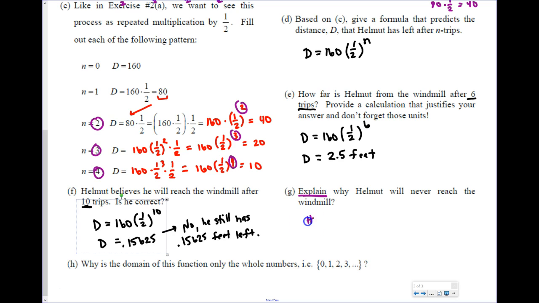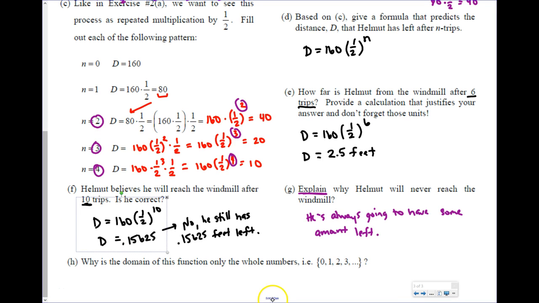So he's always going to have some amount left because he just keeps halving it every time. He doesn't actually say, okay, I'm almost there, let's just take that final step. He says, okay, tomorrow I'll go half of what I have left. So he'll always have some amount left because he's taking it in halves. Okay, it's a really neat problem, and I can explain more in class, I can show you physically what this looks like.